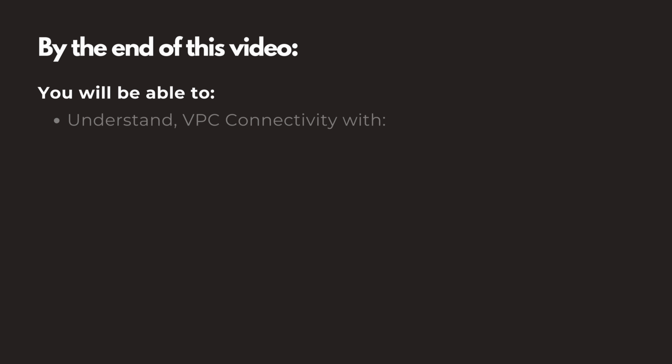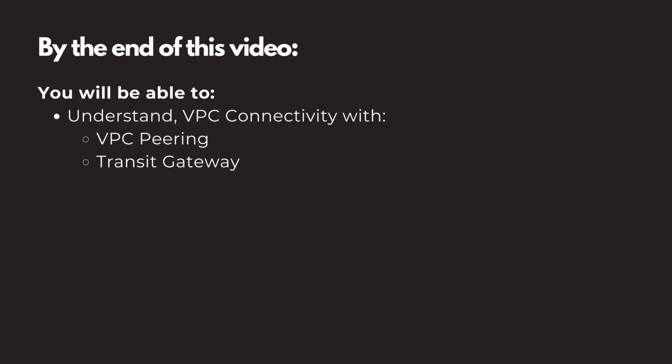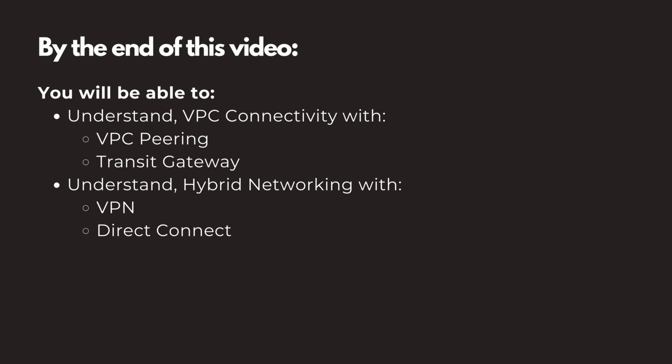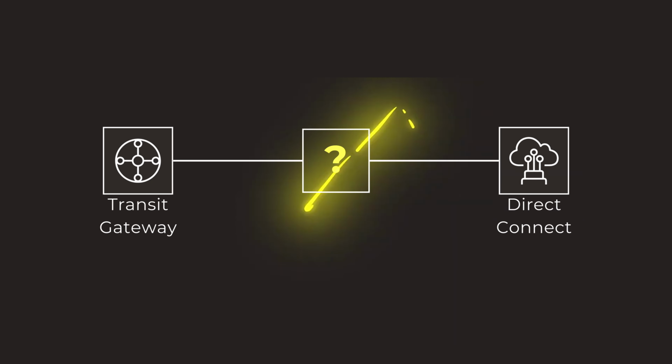By the end of this video, you will be able to understand VPC to VPC connectivity with VPC peering and Transit Gateway, and understand hybrid networking with VPN and Direct Connect. But that's not all. I'll also cover a global resource which is used to connect Direct Connect to Transit Gateway. So stay tuned till the end of this video.